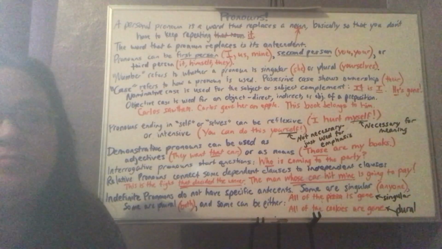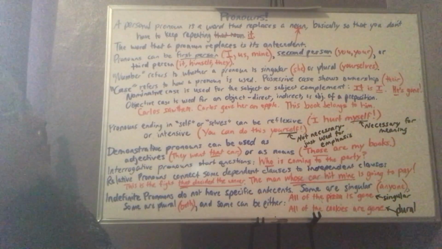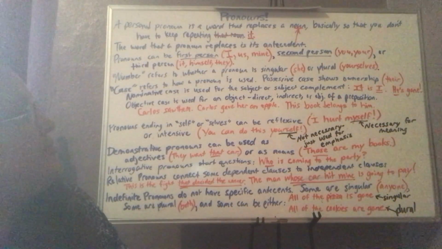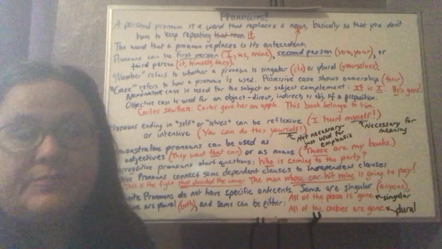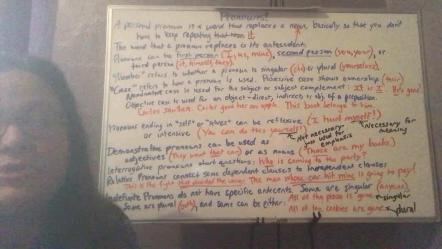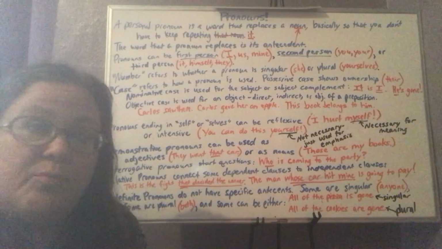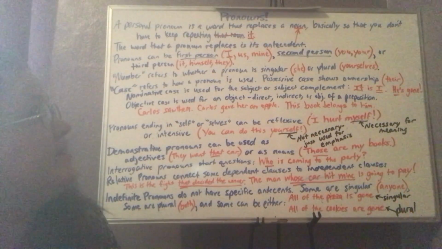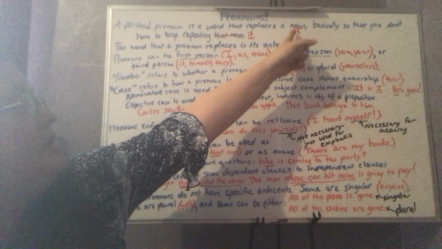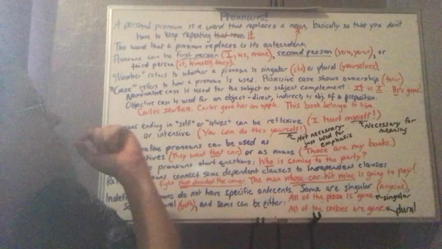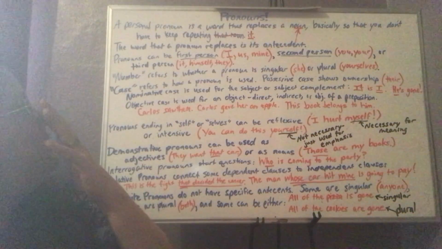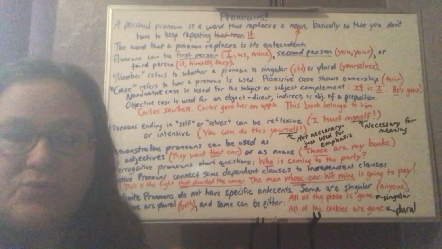Pronouns are words that take the place of nouns. A personal pronoun is a word that replaces a noun, basically, so that you don't have to keep repeating it. The word it is a personal pronoun even though it's not talking about a person. It's talking about a thing. In this case, it's talking about a noun, and that word is the antecedent of the pronoun it. An antecedent is the noun that the pronoun replaces.